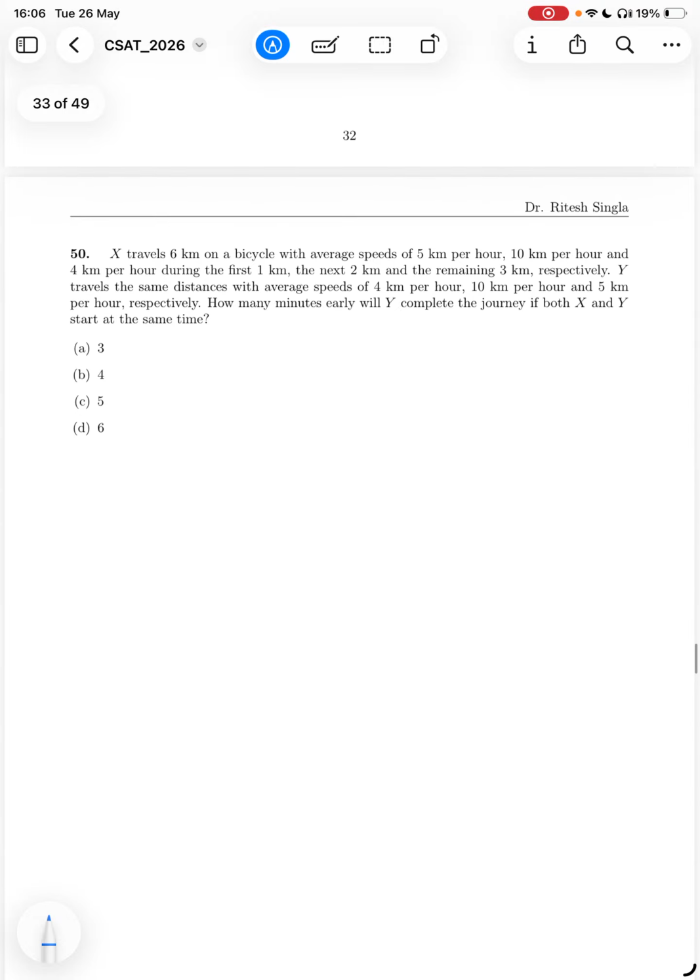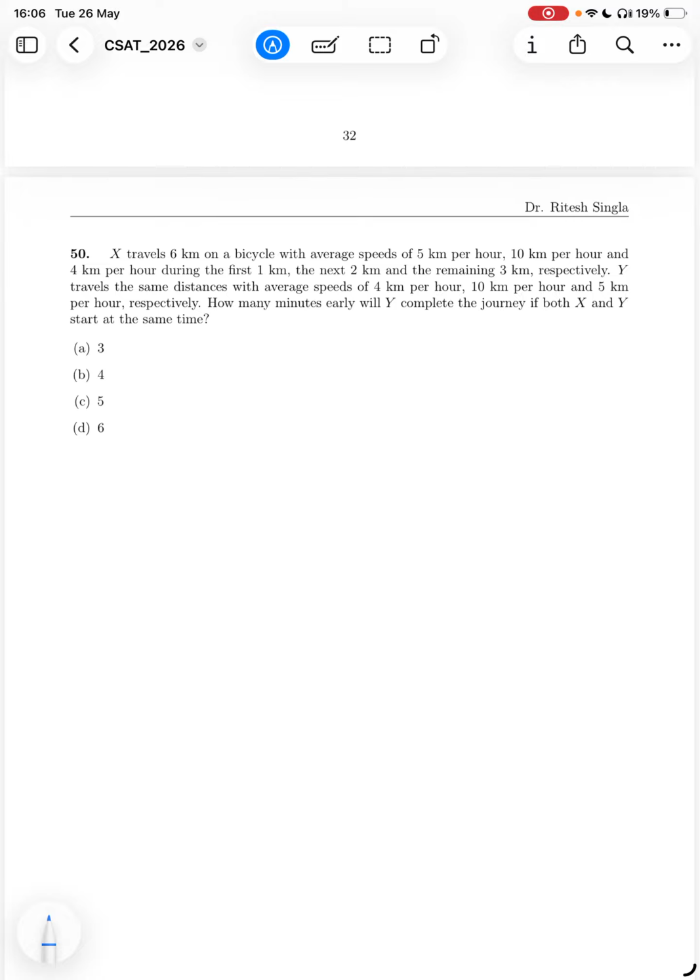Question number 50. X travels 6 km on a bicycle with average speeds of 5 km per hour, 10 km per hour and 4 km per hour during the first 1 kilometer, the next 2 kilometers and the remaining 3 kilometers respectively. Y travels the same distance with average speeds of 4, 10 and 5 km per hour respectively. How many minutes early will Y complete the journey if both X and Y start at the same time? So basically, first of all, we have to calculate how much time both of them will take, and then we have to subtract.